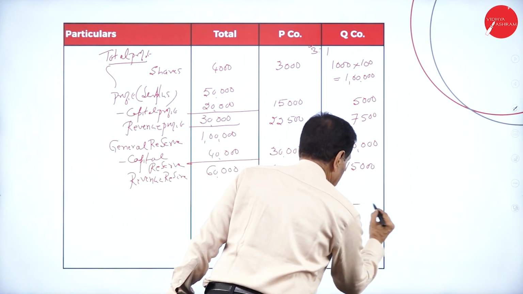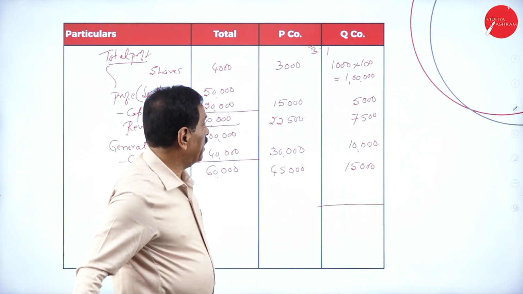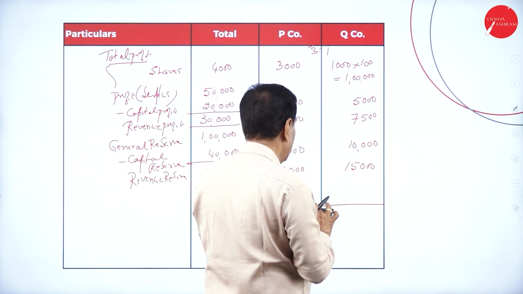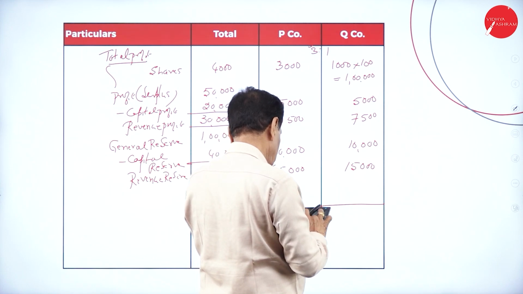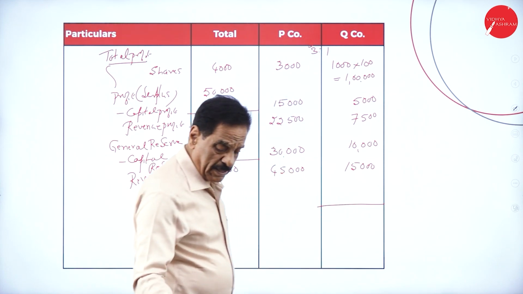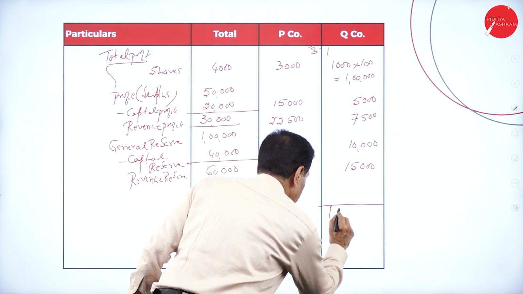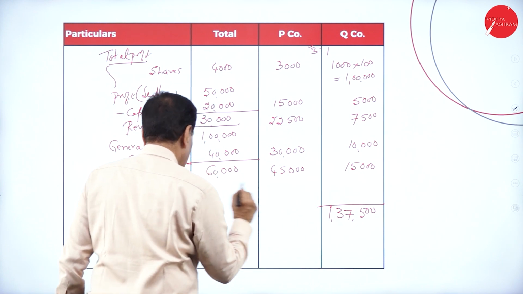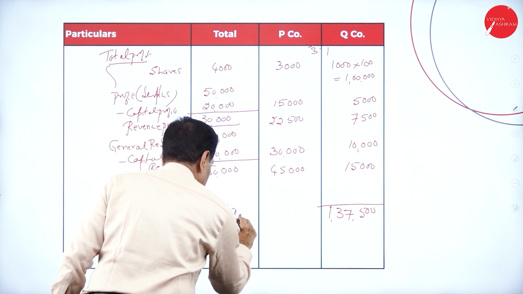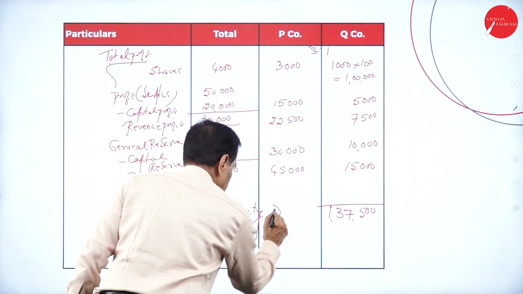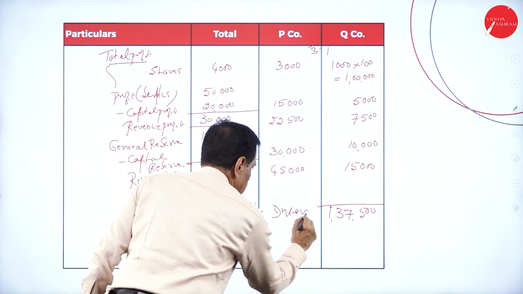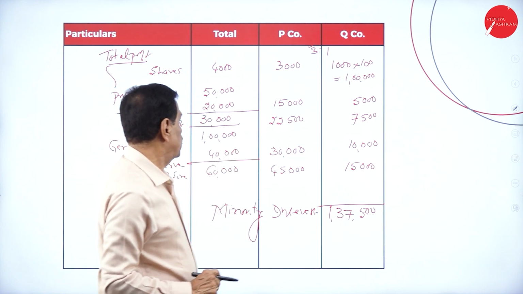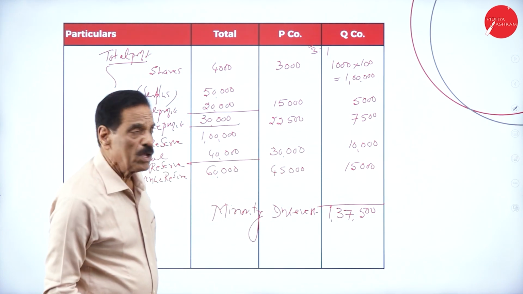Totally, add. This is 1 lakh plus 12,500 plus 25,000, 1,37,500. This is called minority interest. So this will come on the liability side of the balance sheet. So 1,05,000 plus 7,000 plus 25,000, total it will come